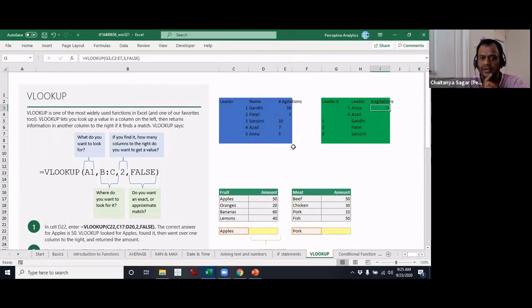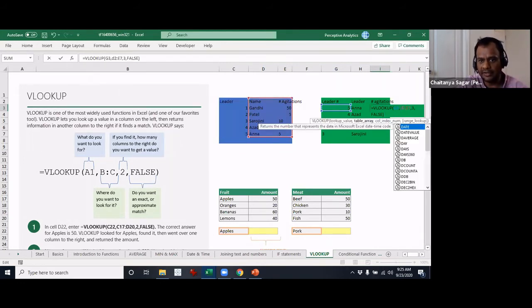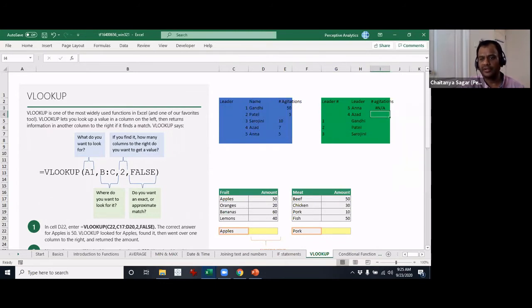Clear? Okay. So what happens if I don't give the first column as the primary key, which has to be the first column I mentioned? So now I will not give C2, but I'll give D2. It's starting with name. Let's see what happens. It gives you that nice error called not applicable. Wherever you use VLOOKUP, that's one of the errors that you don't want to see. It says not applicable because it did not find 5 in the first column. So that's why it will do that.